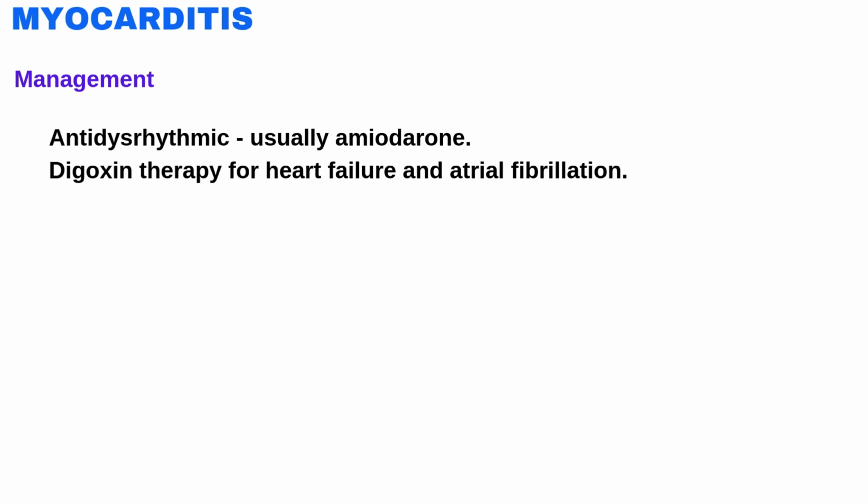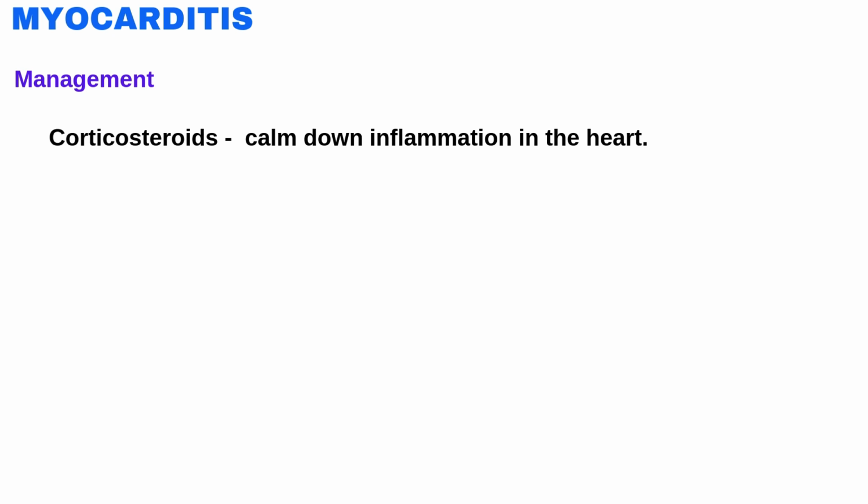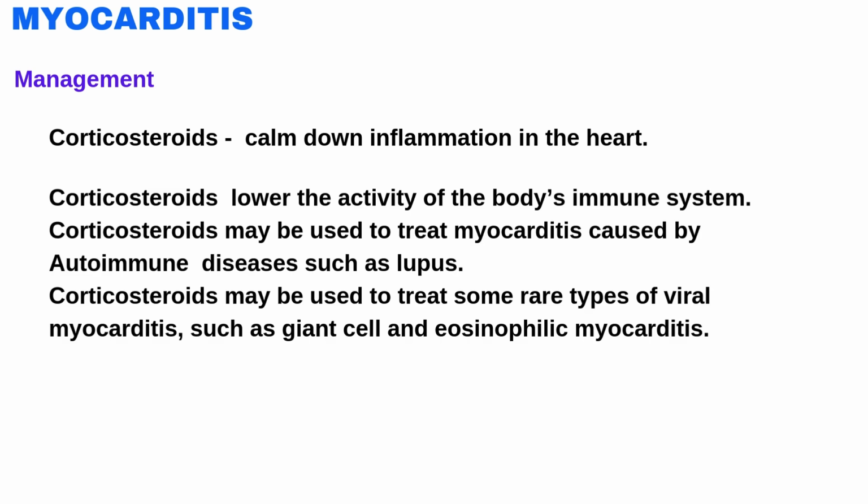Digoxin therapy for heart failure and atrial fibrillation. Corticosteroids are given to the patient to calm down inflammation in the heart and body. Corticosteroids lower the activity of the body's immune system. Corticosteroids may be used to treat myocarditis caused by autoimmune disease such as lupus.